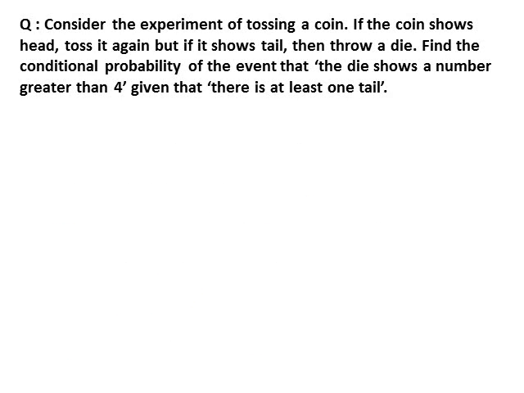Take one more question. Consider the experiment of tossing a coin. If the coin shows head, toss it again. But if it shows tail, then throw a die. Find the conditional probability of the event that the die shows a number greater than 4, given that there is at least one tail. In this question,